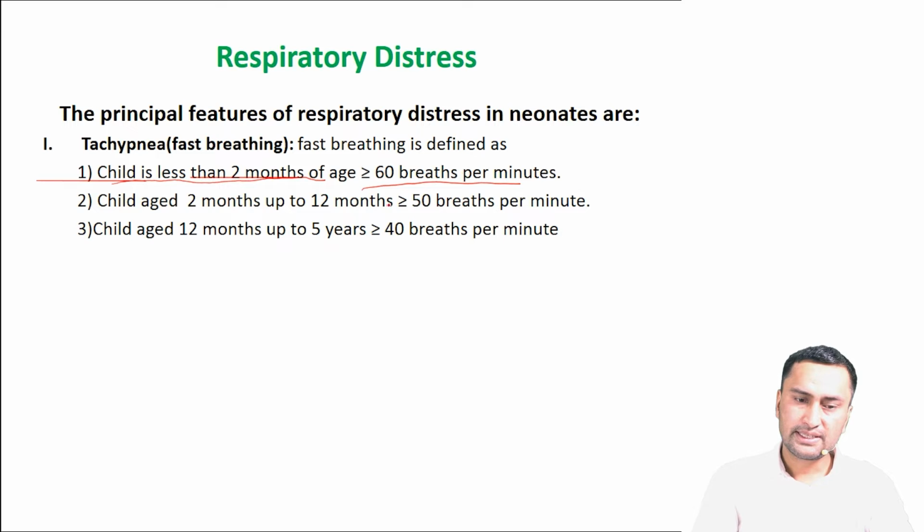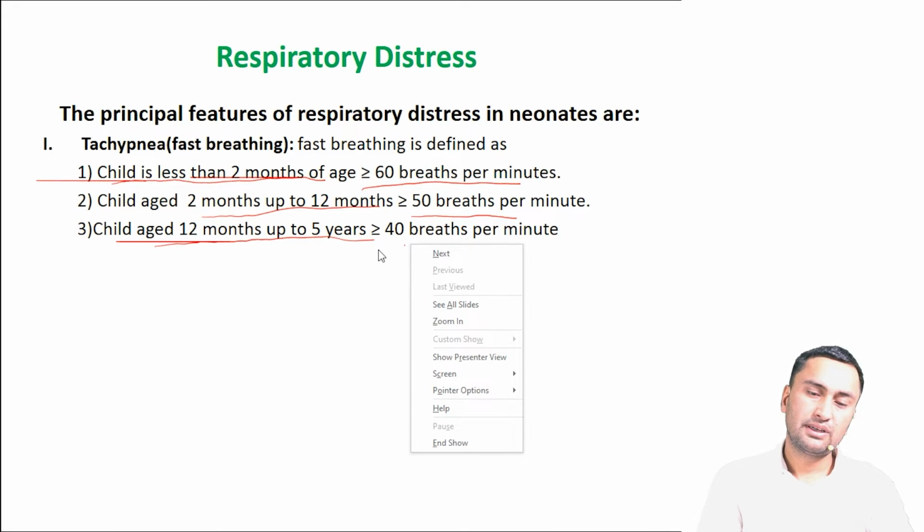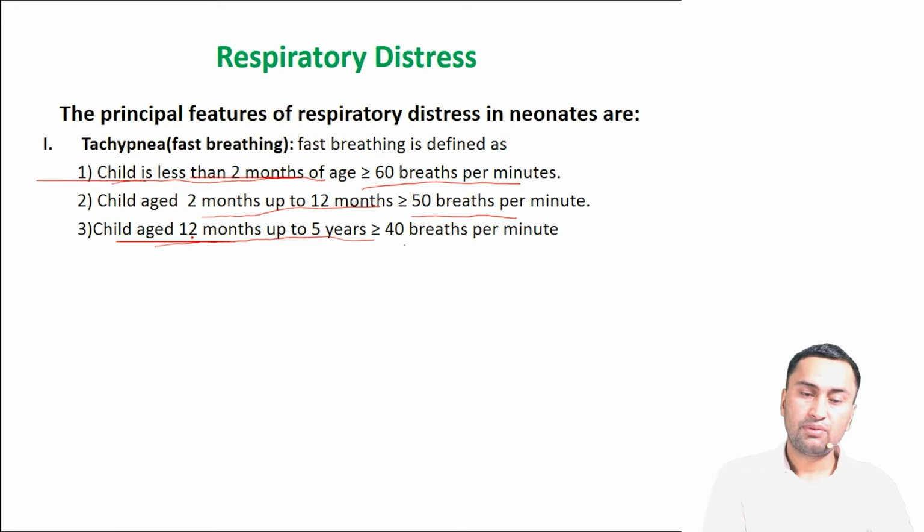If the child is 2 months to 12 months, more than 50 breaths per minute is called fast breathing. If the child is more than 12 months up to 5 years, more than 40 is called fast breathing.